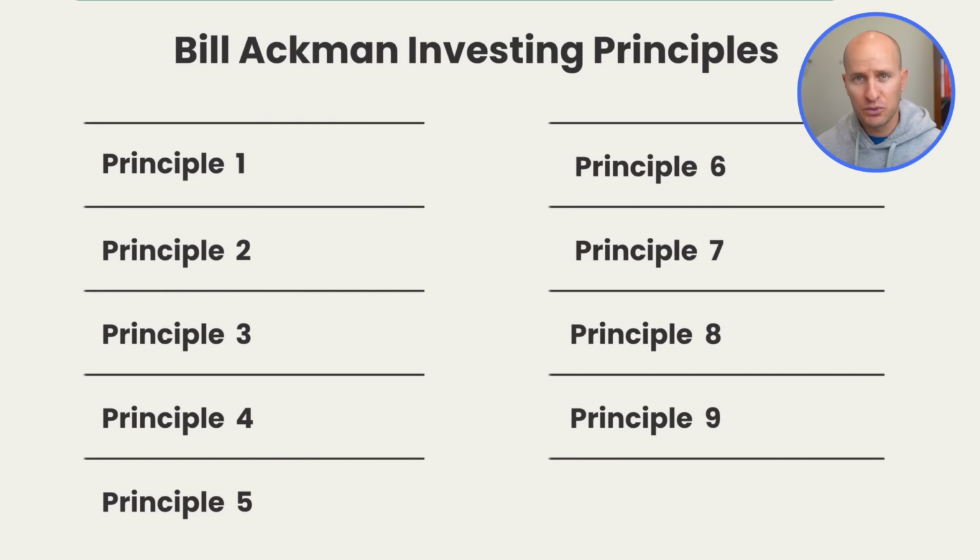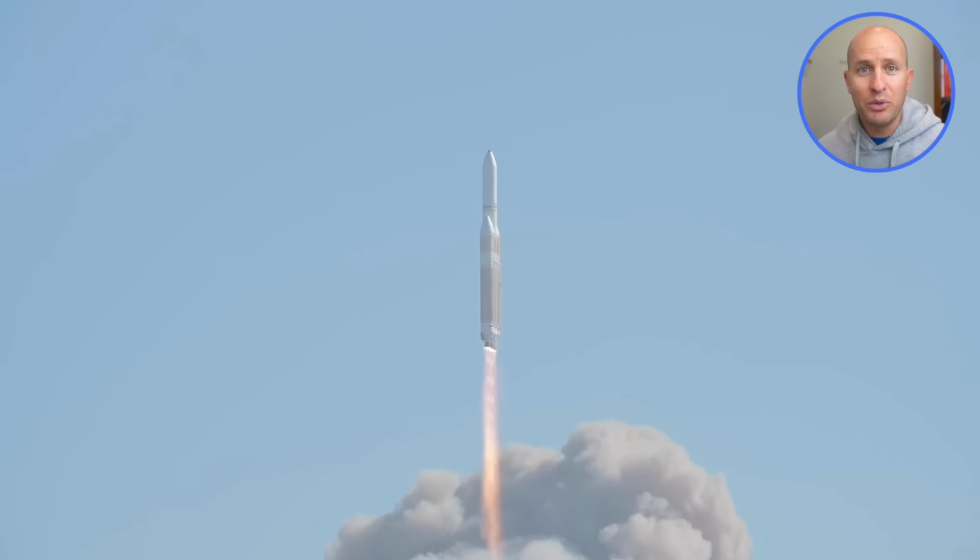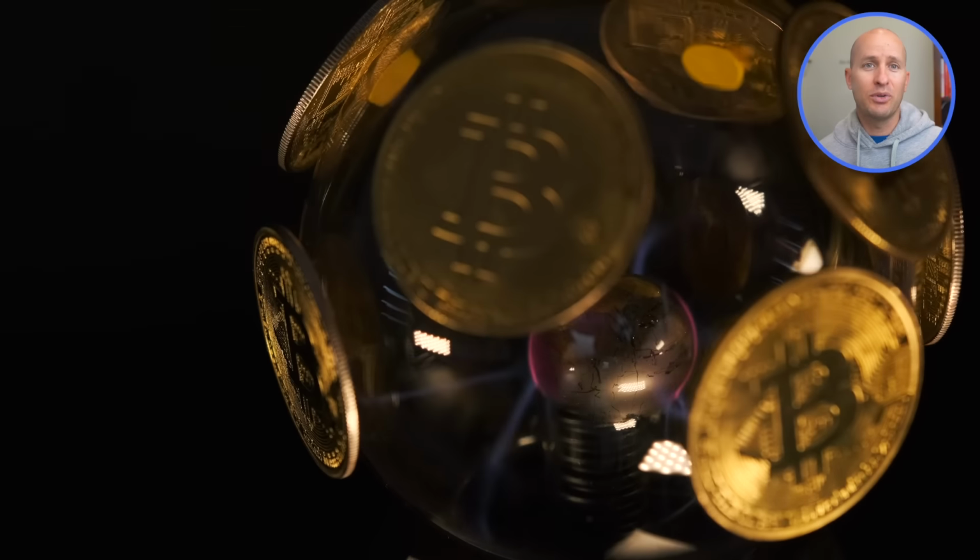Now, Ackman's first rule is simple. Only invest in businesses that are simple and predictable. Ackman actively avoids complexity and businesses he does not understand. So he doesn't invest in biotech moonshots, rocket startups, or crypto companies. If a company's success depends on him guessing the next big trend, that's not investing to him, that's gambling.